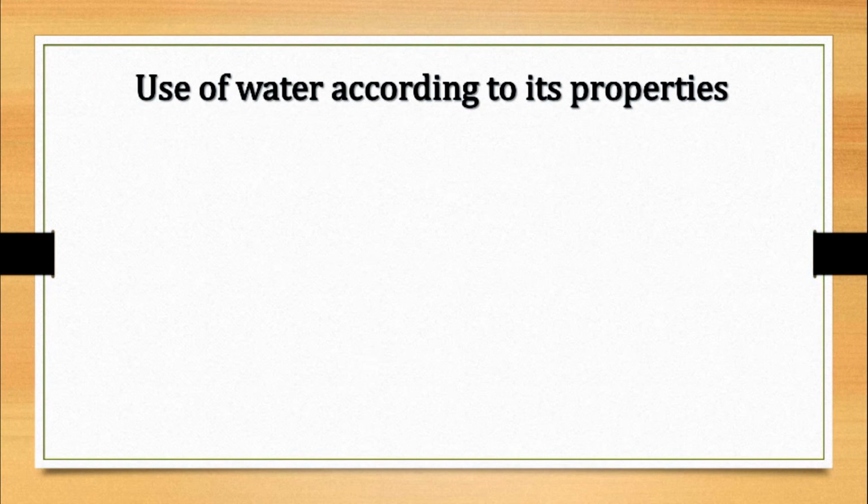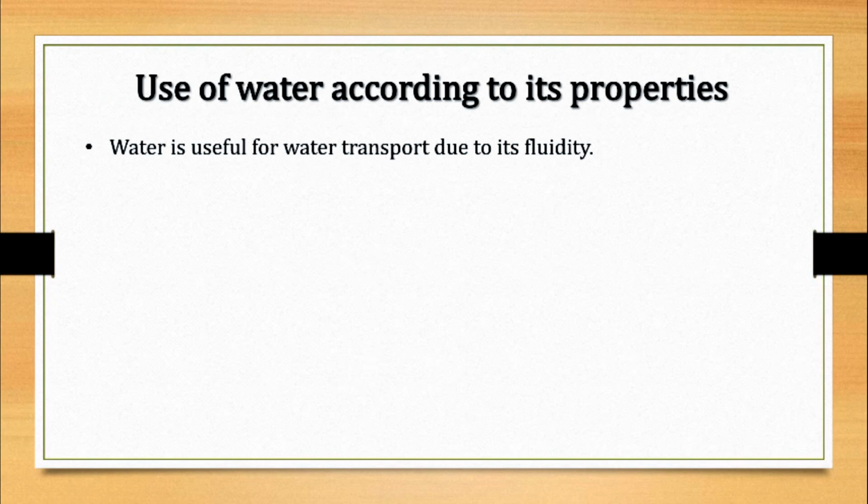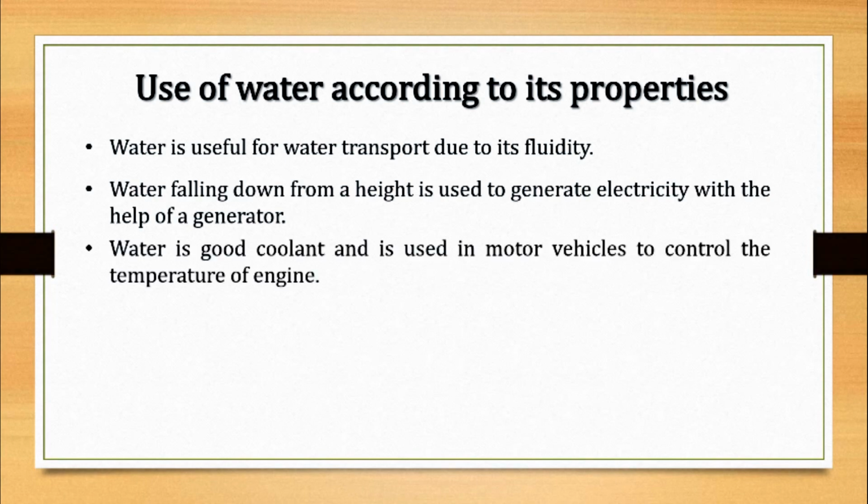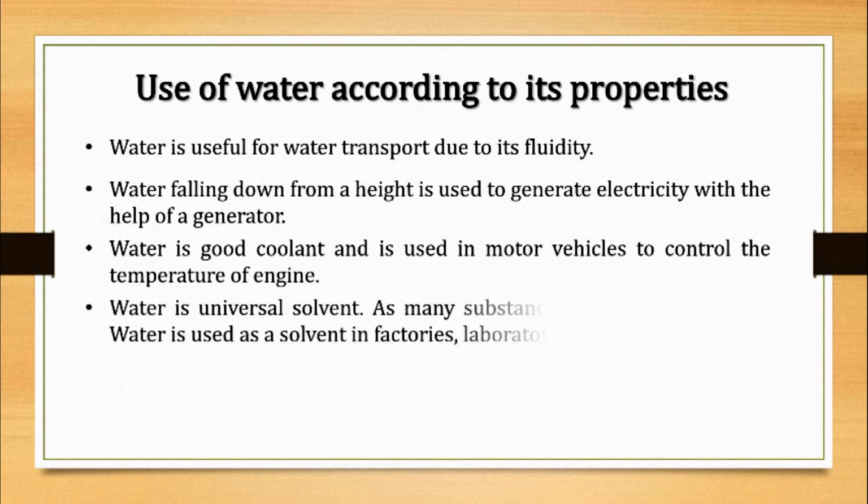Use of water according to its properties. Water is useful for water transport due to its fluidity. Water falling from a height is used to generate electricity with the help of generator. Water is a good coolant and is used in motor vehicles to control the temperature of the engine.